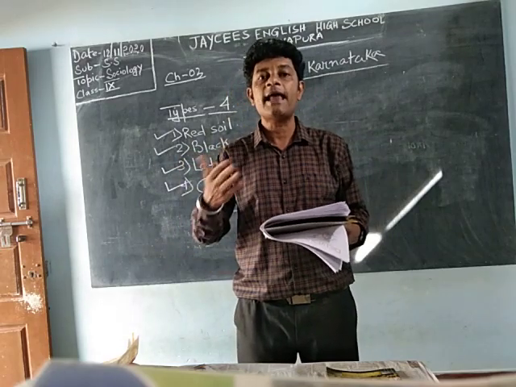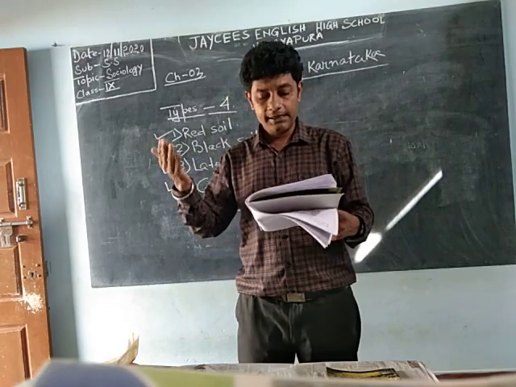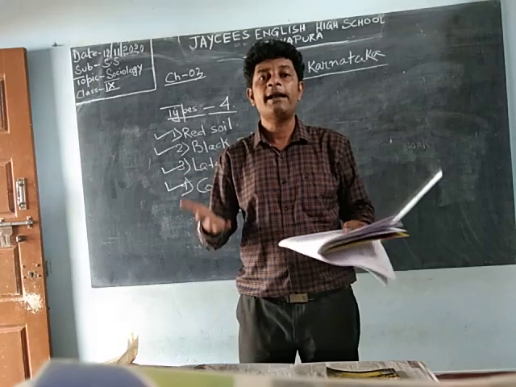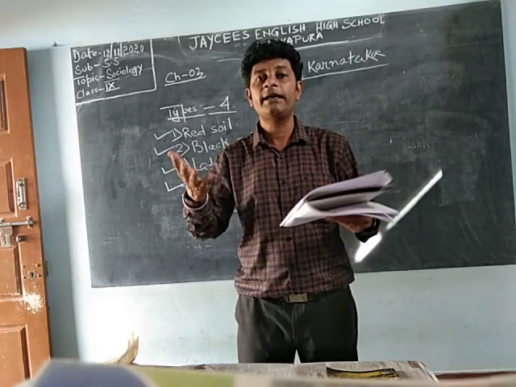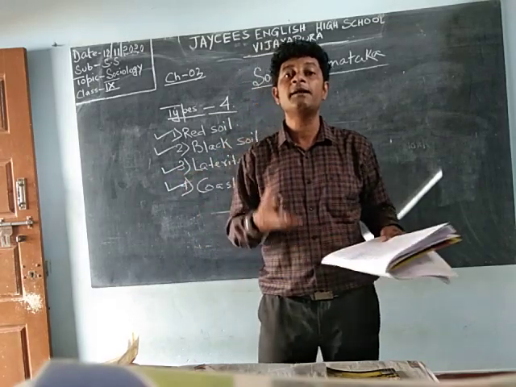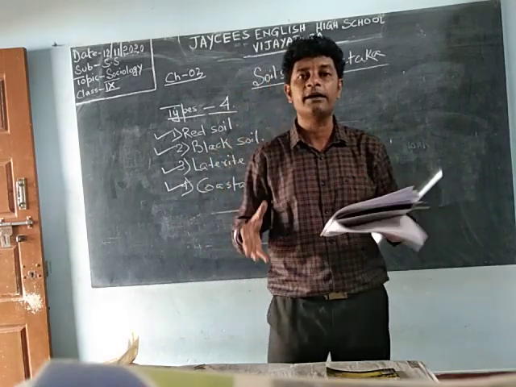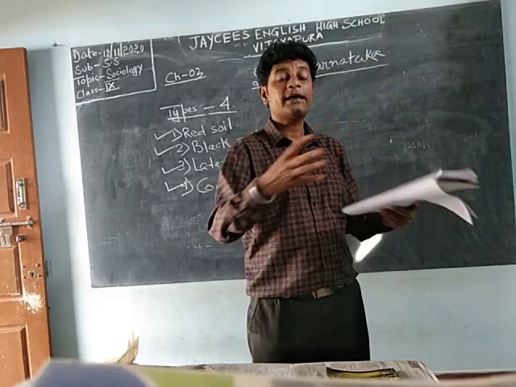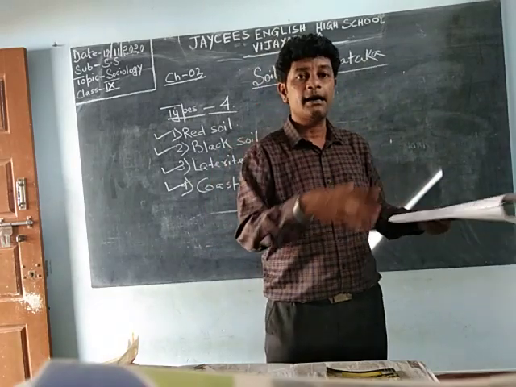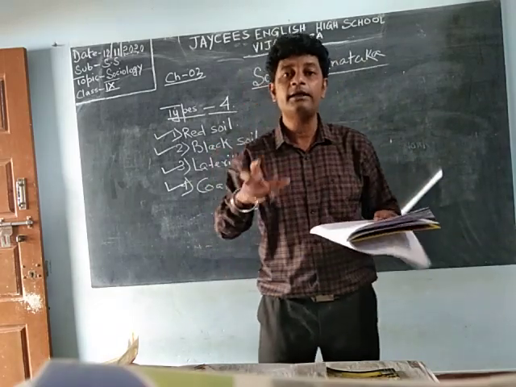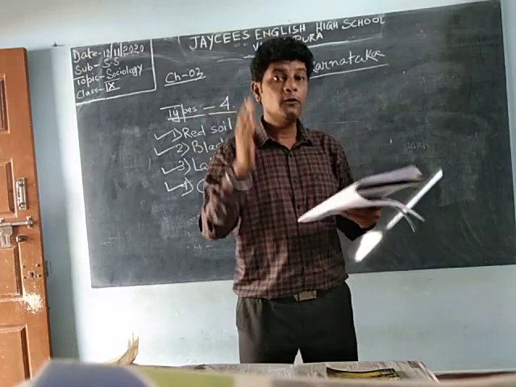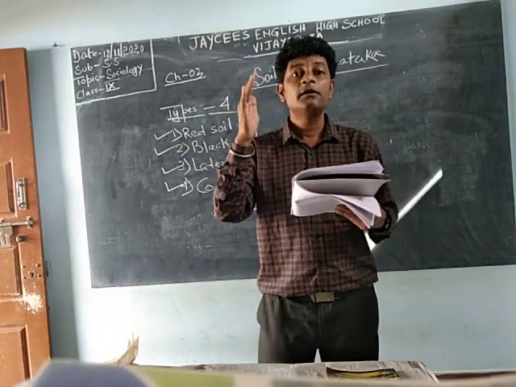With those waves, alluvium comes to the soil, gets weathered, means it gets dissolved with that soil, and it becomes alluvial soil. And as it is present in the coastal part of the state Karnataka, that's why that soil is known as coastal alluvial soil.